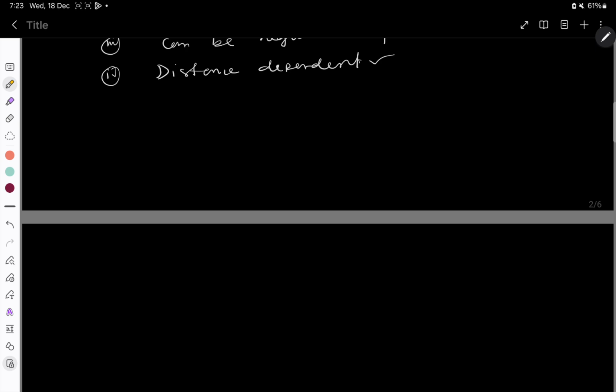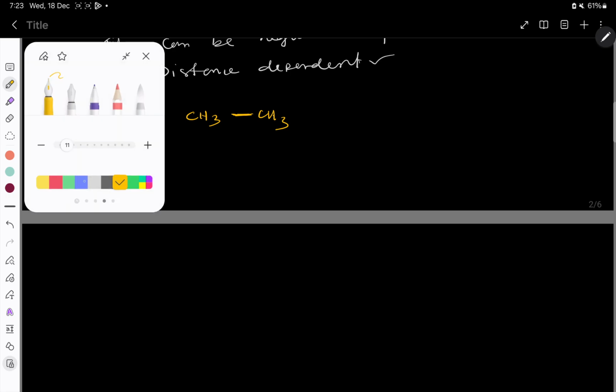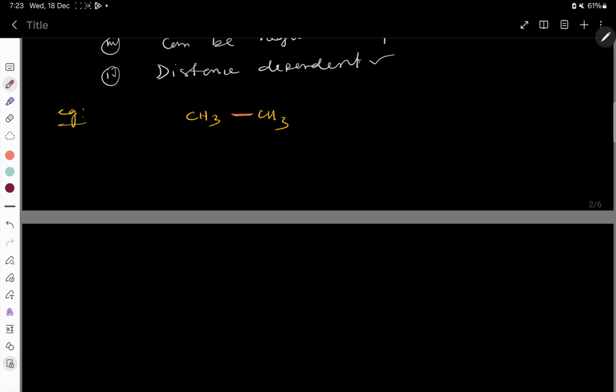Suppose, students, I take one example, ethane, CH3-CH3. Tell me one thing, is this bond polar or non-polar? Obviously, here the electronegativity difference is 0. Obviously, this bond is non-polar, right? This bond is non-polar. Okay, fine.